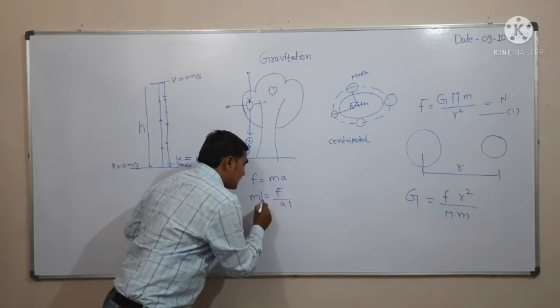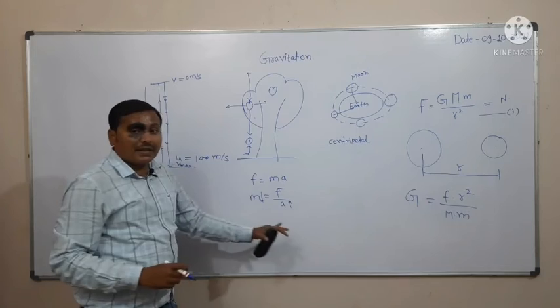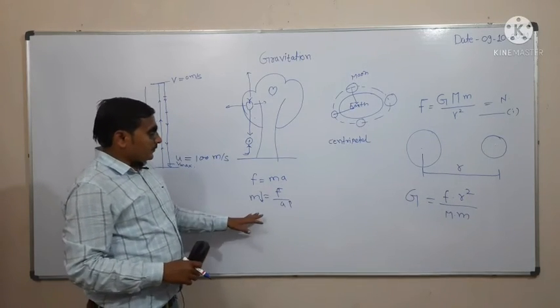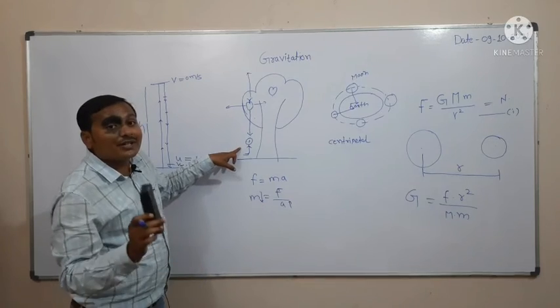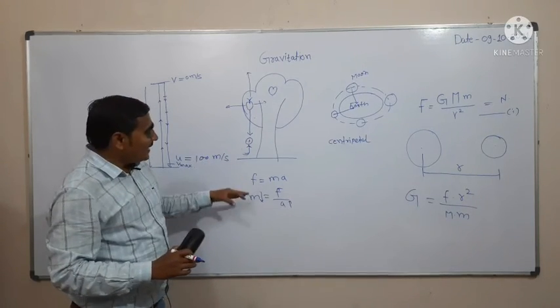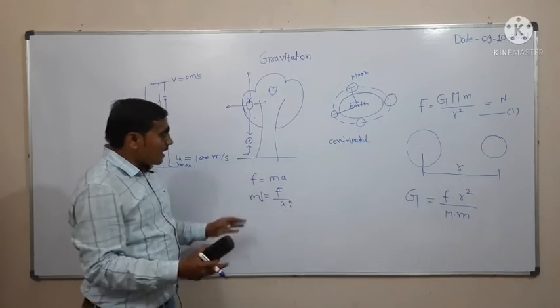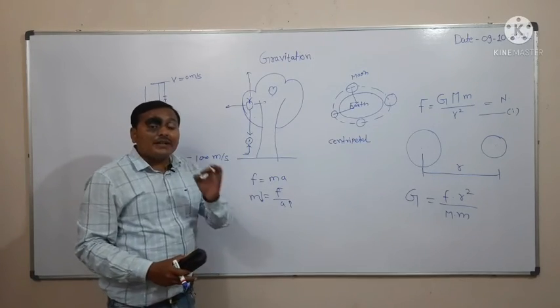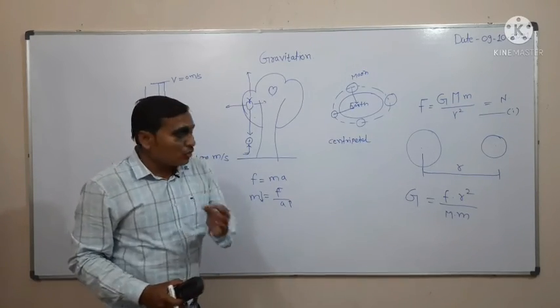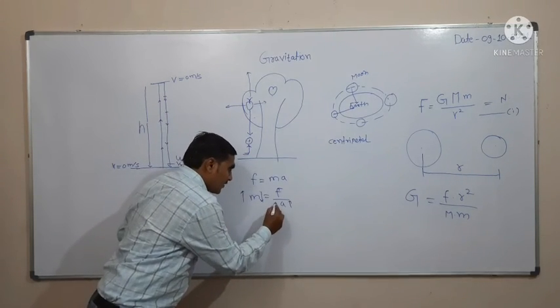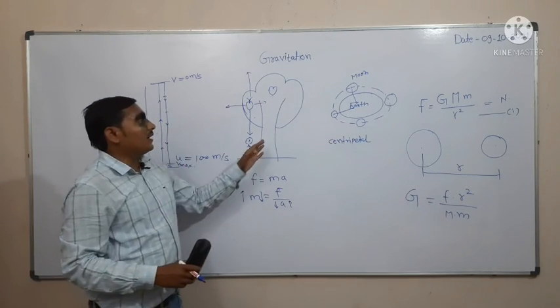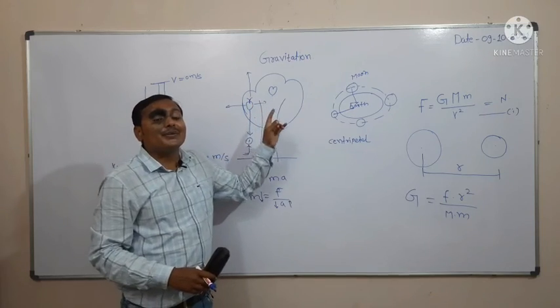That's why this apple gets attracted toward the center of the earth, and the earth having huge mass, its acceleration is too much smaller. If mass is greater, acceleration will be smaller, that's why the earth does not get attracted towards the apple.